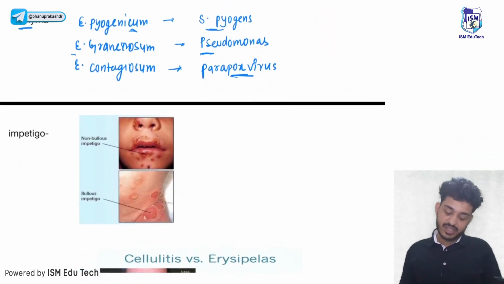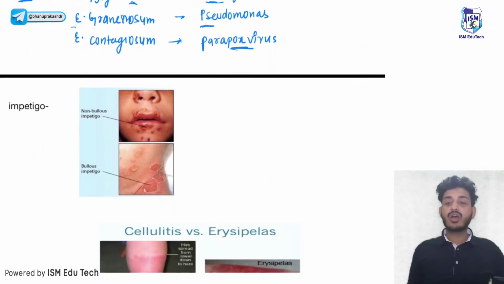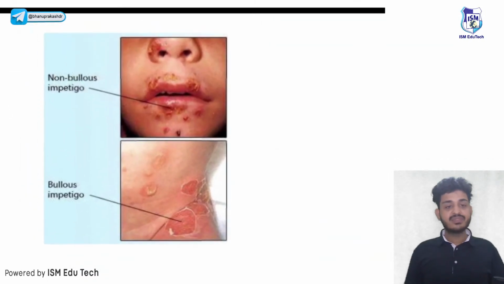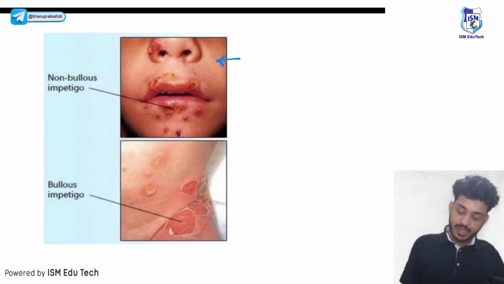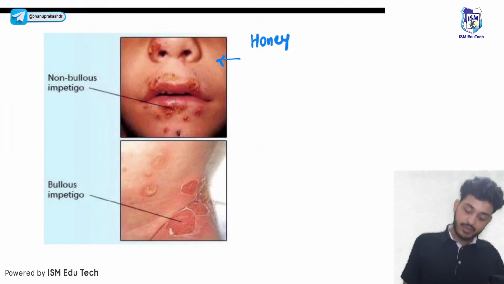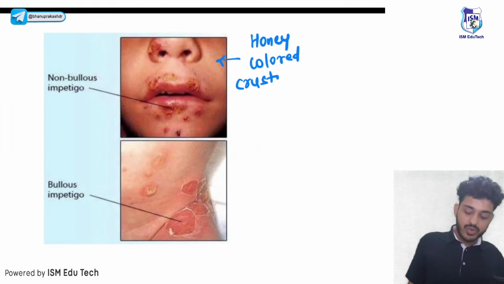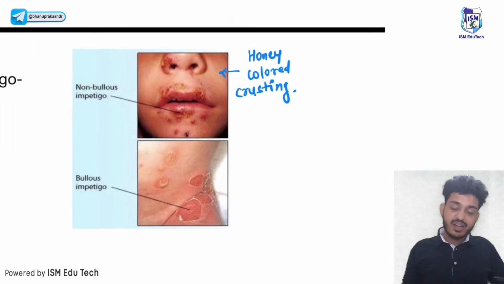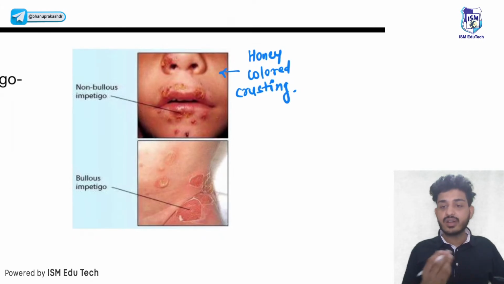Okay, next thing is your impetigo. Let's talk about impetigo. Impetigo is of two types. First one is your non-bullous type. Second one is your bullous type impetigo. Look here, what you will see? Honey colored crusting. Crusting is a secondary lesion, right? Honey colored crusting is nothing but your dried up exudates.